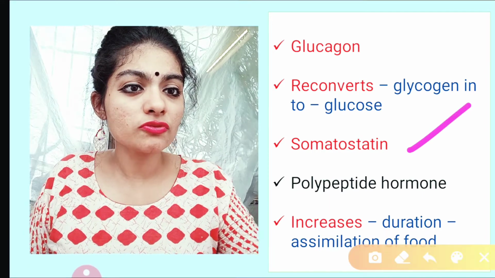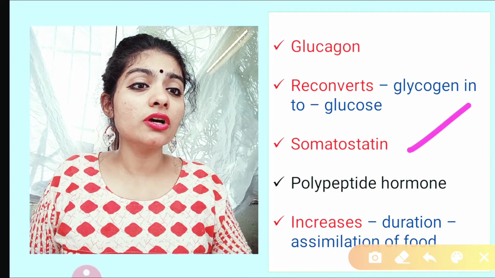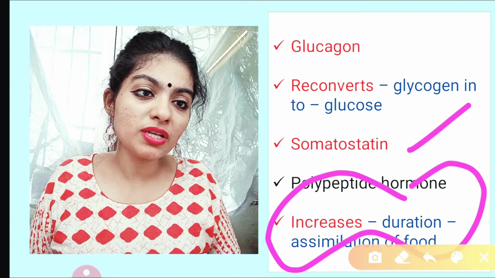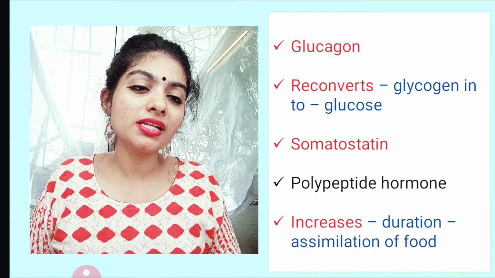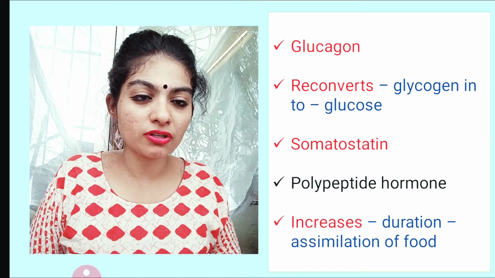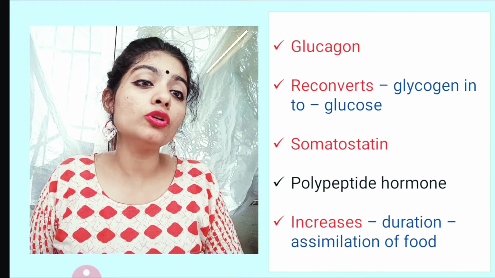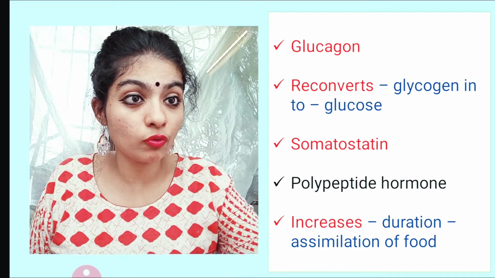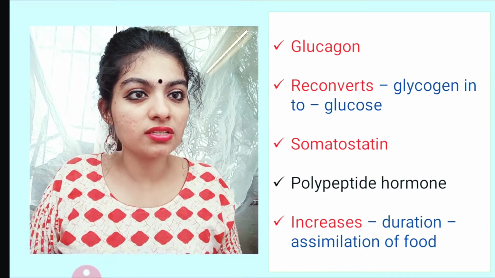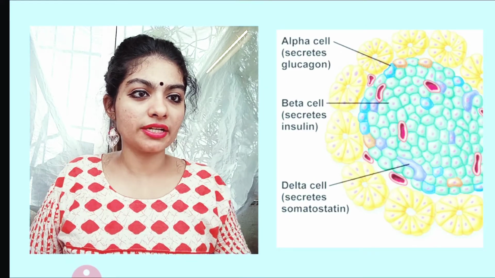So what is the function of somatostatin? It increases the duration of assimilation of food. Assimilation is utilization of food. So basically it increases the assimilation of food, or it promotes proper utilization of food for energy. So that is the function of somatostatin.